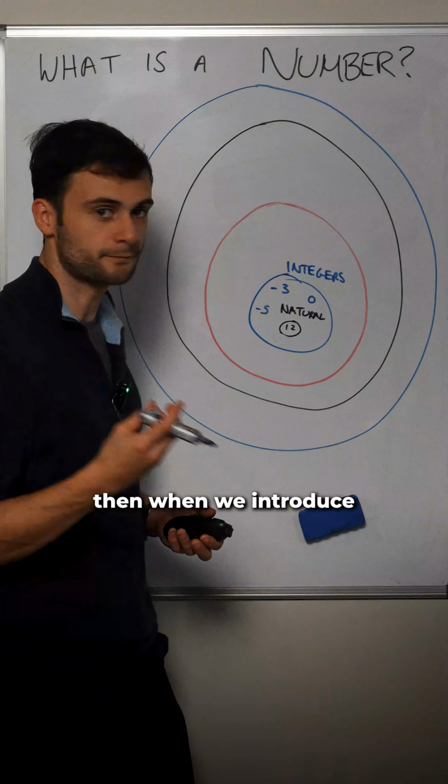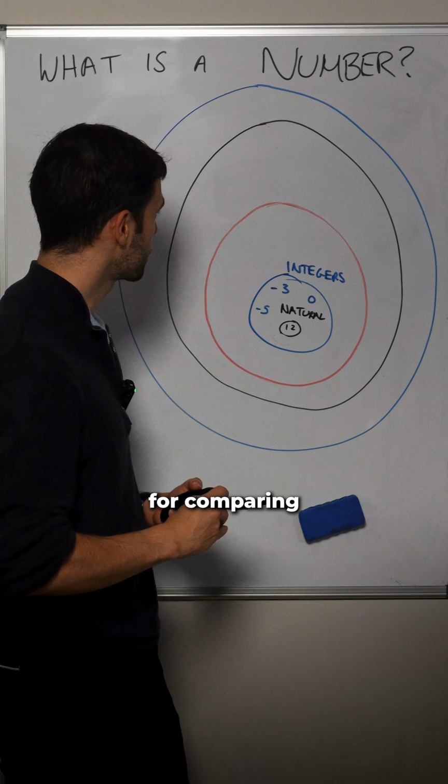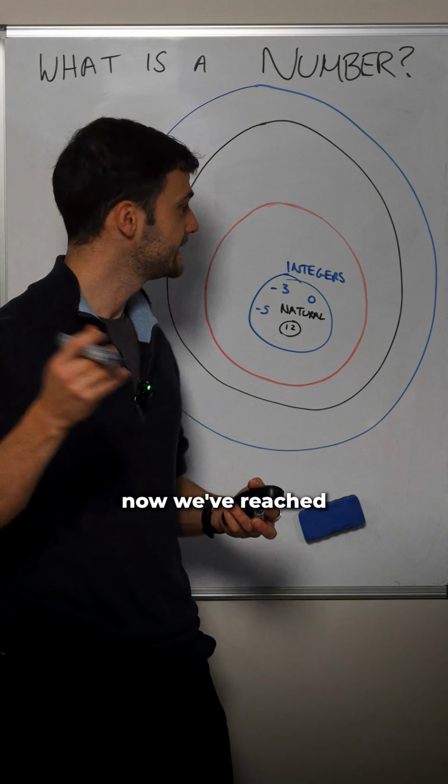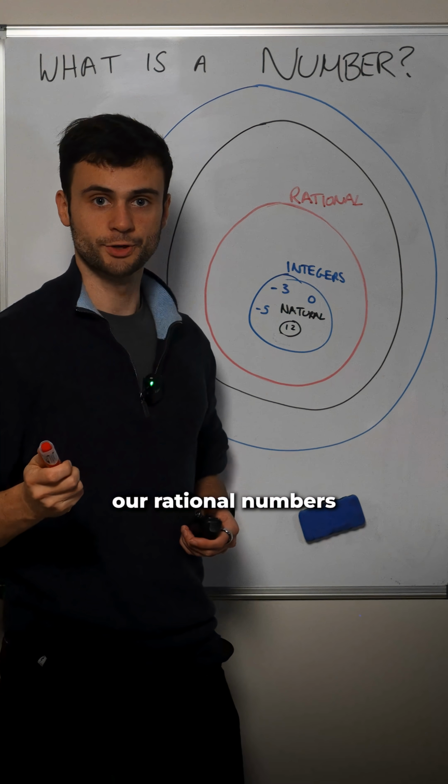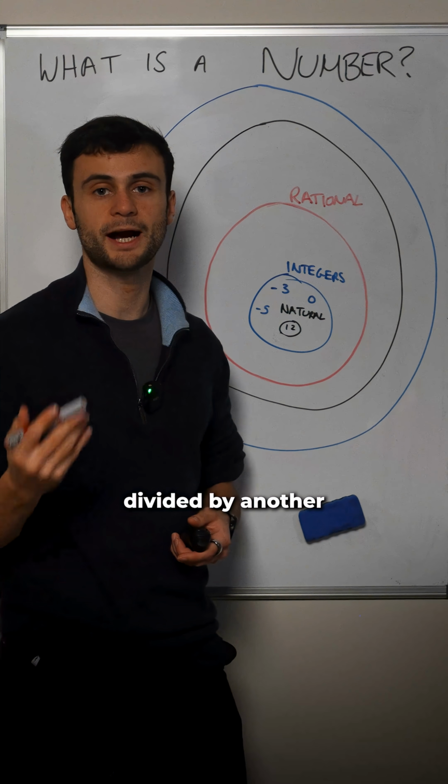Then when we introduce fractions and decimals like a half, a third, 5.75 for comparing different sizes of lengths, now we've reached our rational numbers. They're rational because we can express them as one number divided by another.